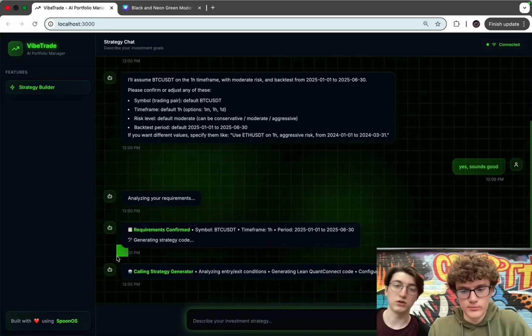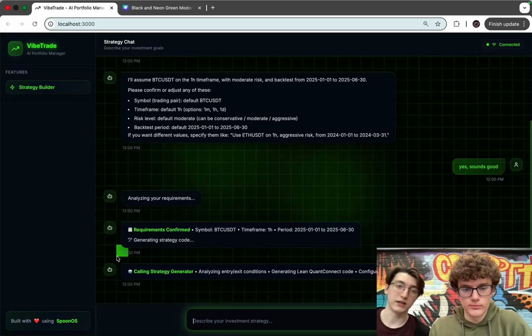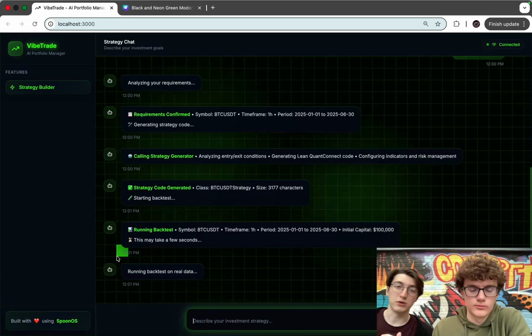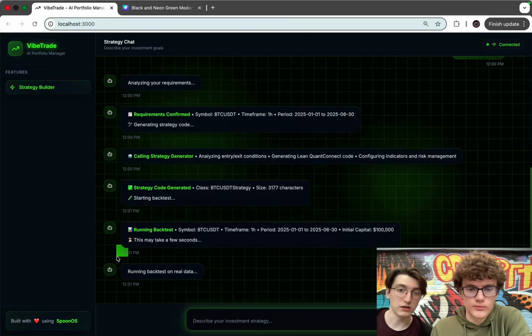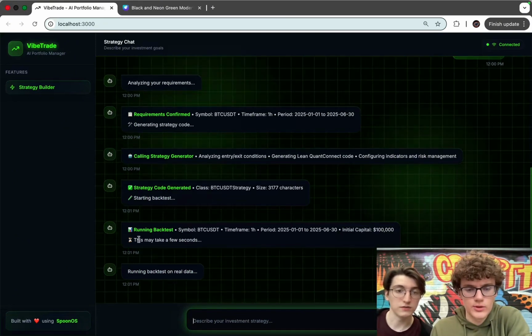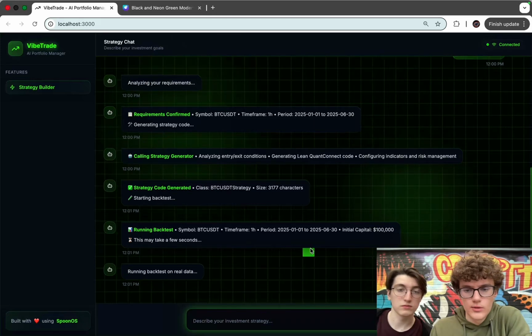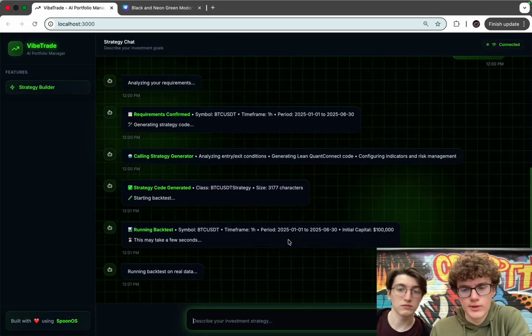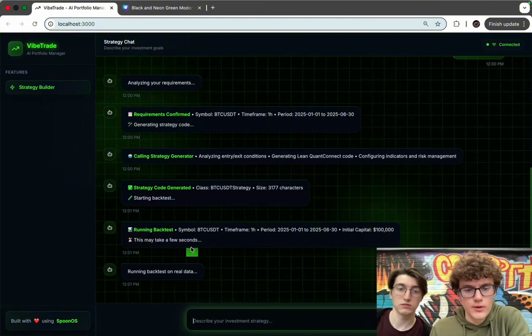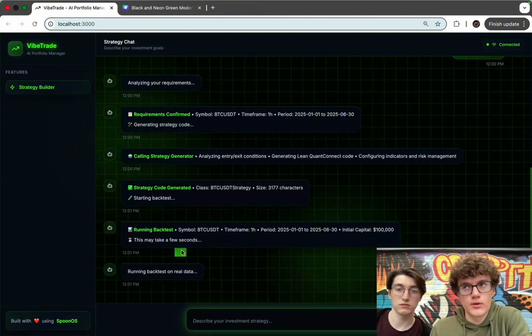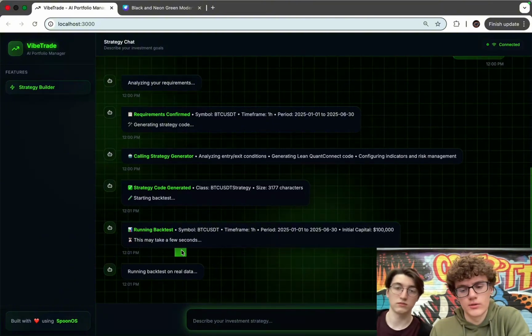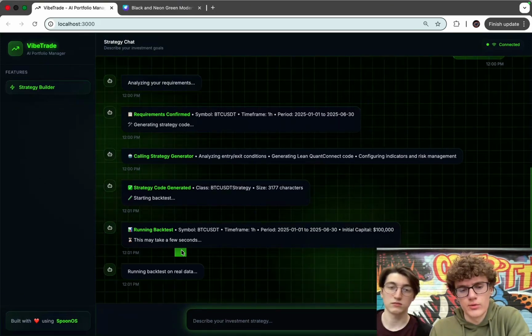Now it's running in a loop with the backtester agent. The code might not compile the first time, so the backtester agent summarizes the error and returns it. Now it's succeeded, and we actually run the backtest by fetching the historical data from the Binance API over this period on the 1 hour time frame, using the QuantConnect Lean backtesting system, which is an industry standard way of running systems.